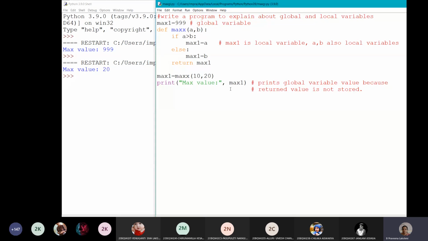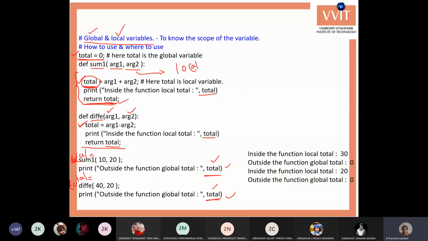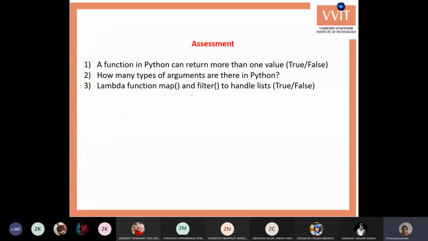Okay, have you noted the example? Yes, ma'am. Okay, we'll move to the next topic. Okay, say the answers for this.